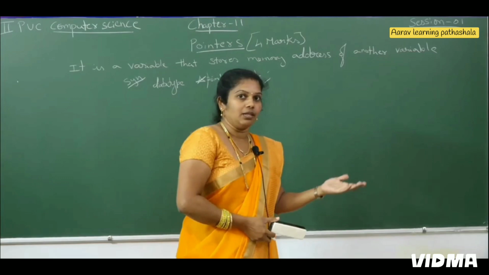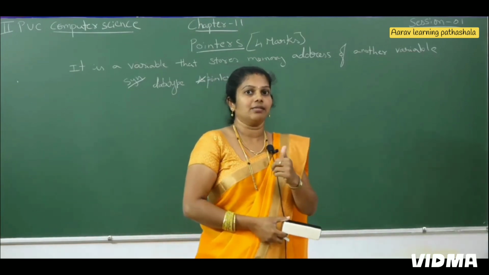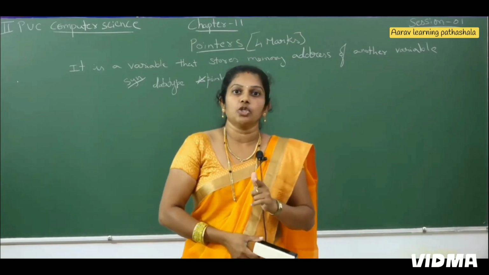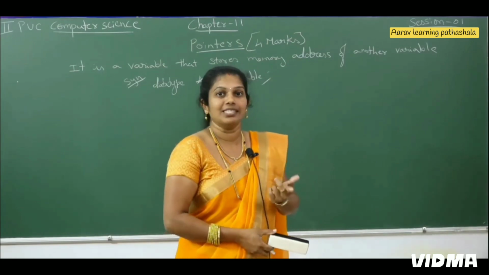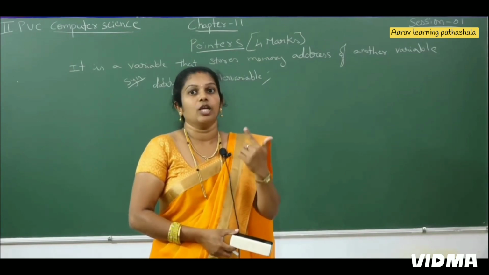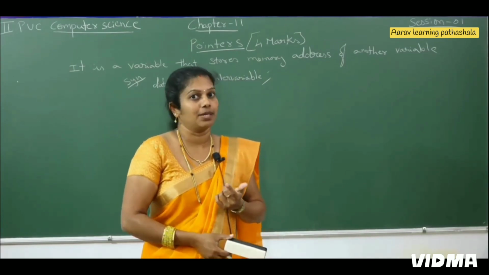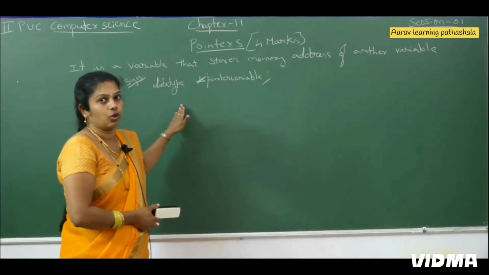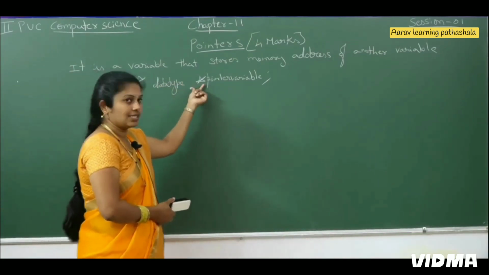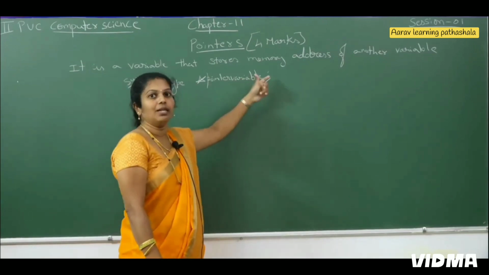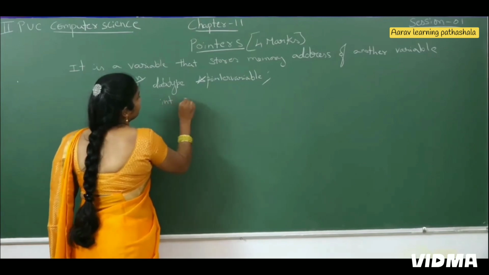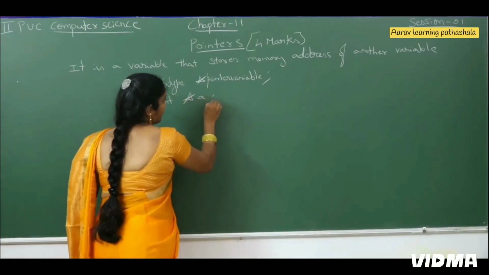In a general variable as well as in a pointer variable, in both cases it's a variable only, but a pointer mainly stores the address, not the value. In general, a variable stores values, whereas here it stores exactly on which memory place the data is present. While writing syntax: first data type, leave one space, star operator, pointer variable, at the end semicolon. For example, int star a.